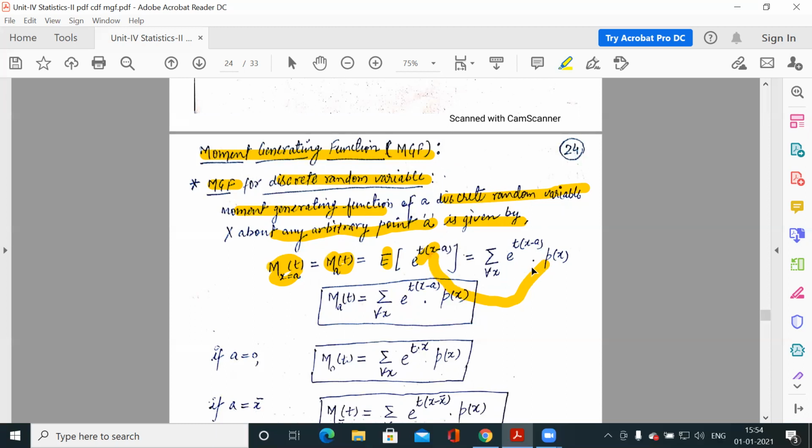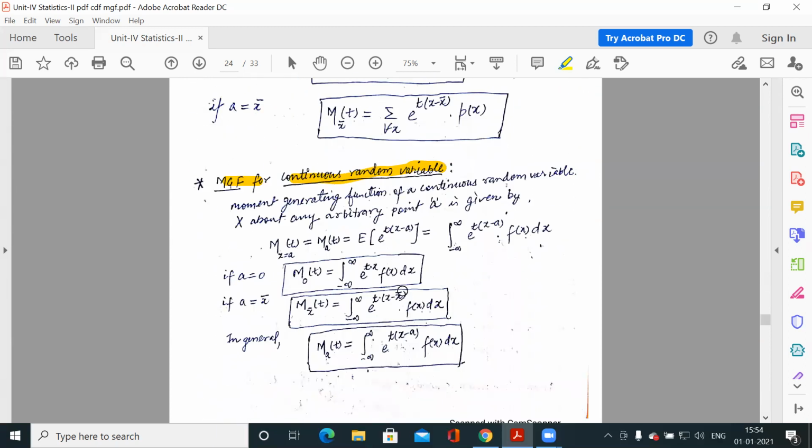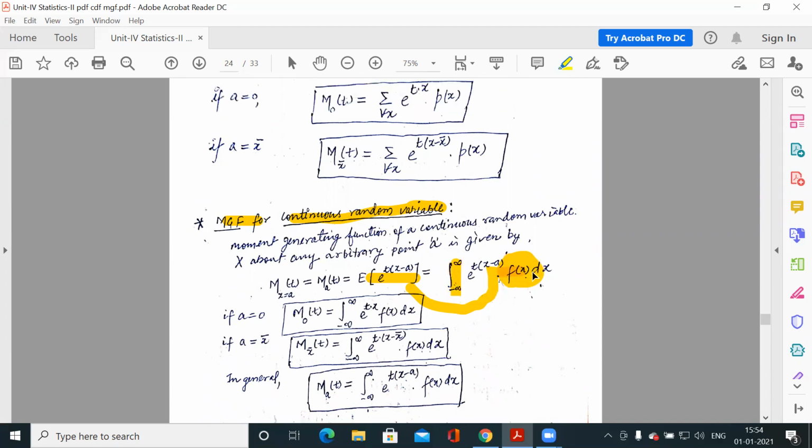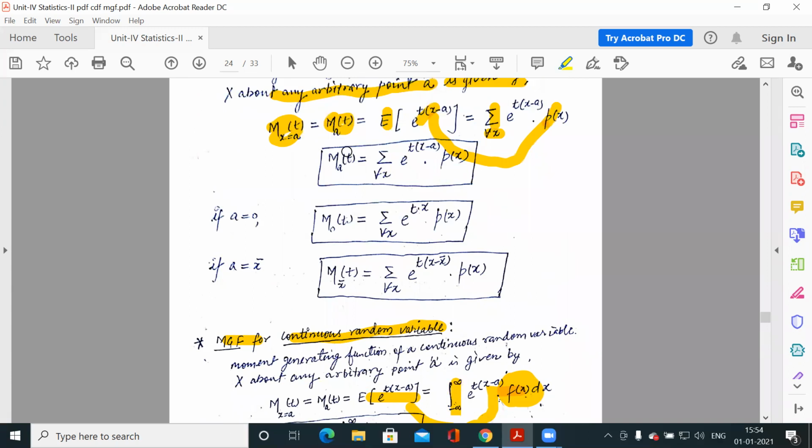If it is discrete, it is multiplied by p(x) and we sum over every x. If it is continuous, the function is multiplied by the PDF and integrated from minus infinity to plus infinity.